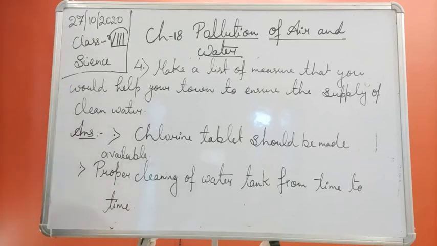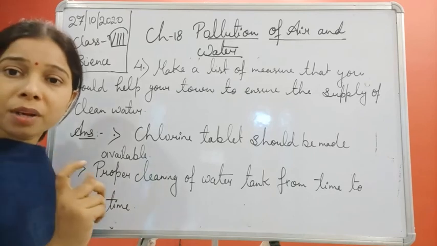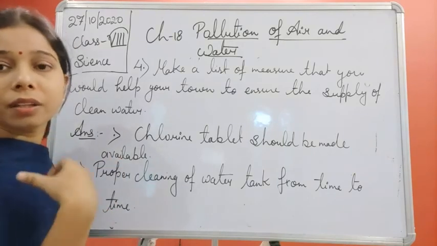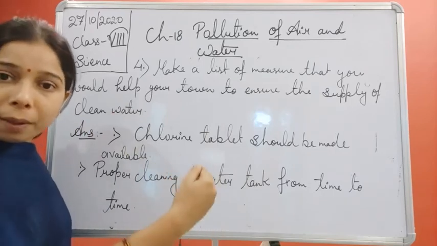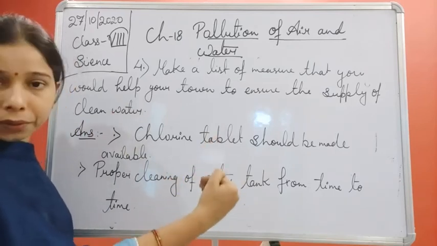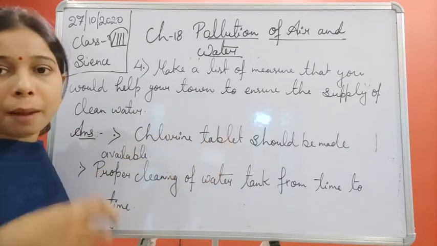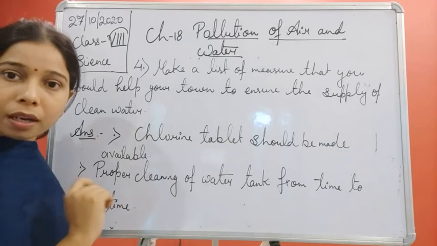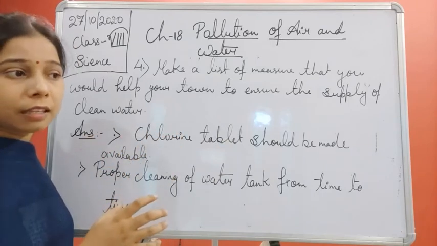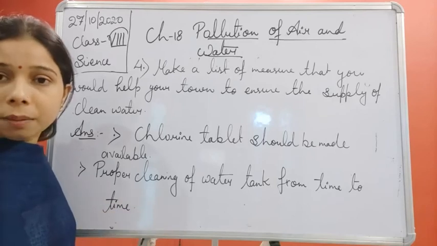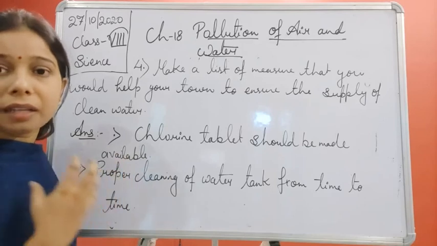Now you see, students, there are two pipes which come to and go out from our house. One pipe carries the water from the head storage tank and reaches the taps of our houses. That is the water supply pipe, and it reaches the respective homes of that locality, of that city.